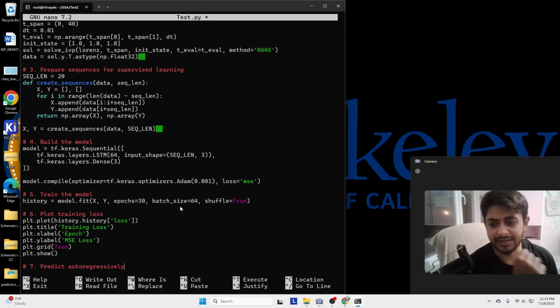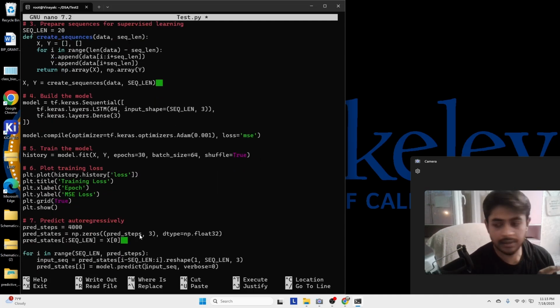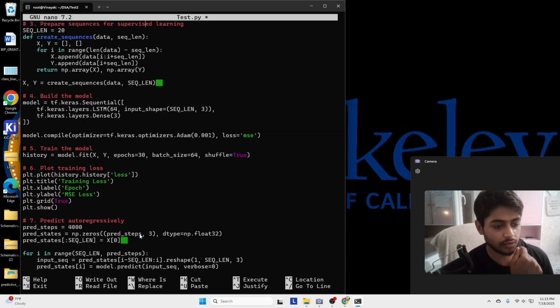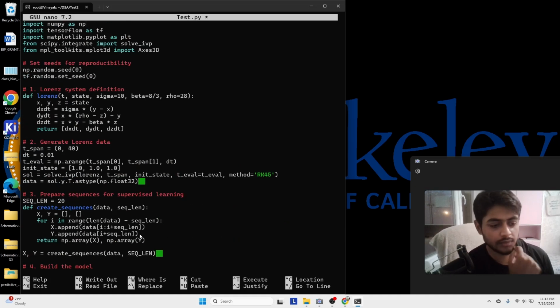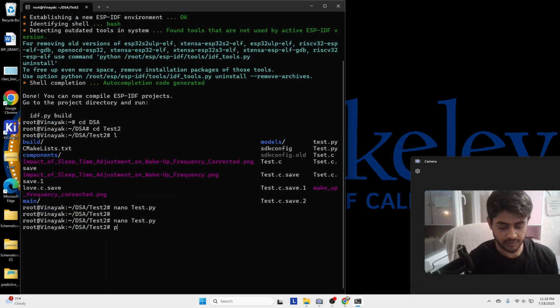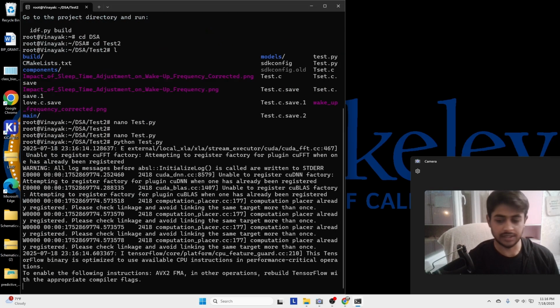And then we have done all the plotting parts. During the scripting of the code there were some issues, so I have corrected them, and this is the better form of the code. Right now we are going to compile this and check whether things are working or not. So I will show you how it works. Now we will run python test.py, press enter, and see how things are working.